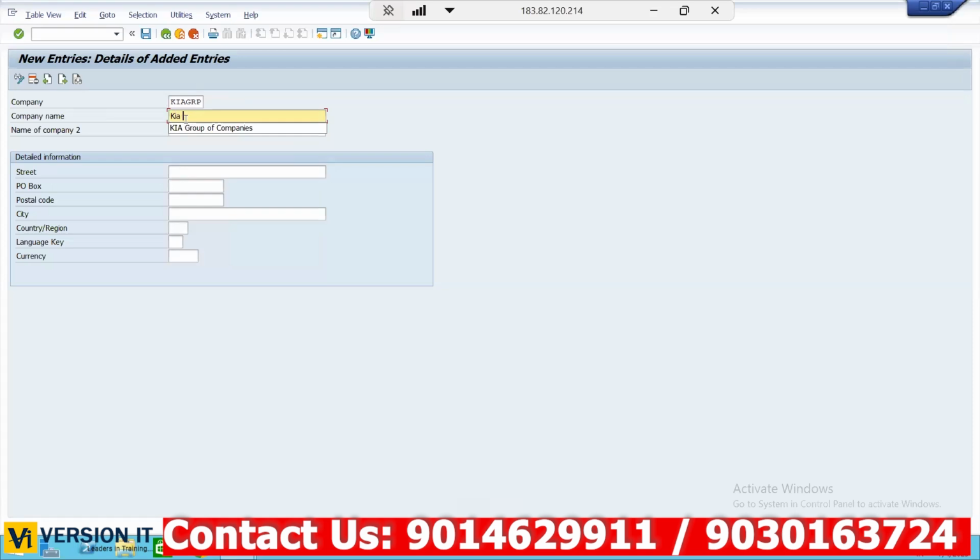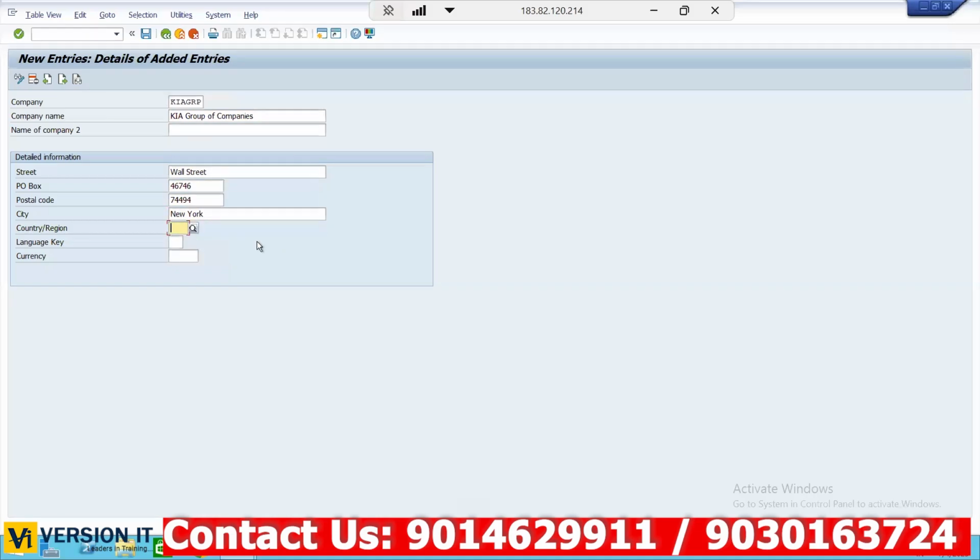So here, Kia group of companies. Okay, it's a Kia group of companies. Street where exactly? It's a Wall Street. And also postal box and code. Where, in which city? New York. So as I said earlier, I am taking some international examples.